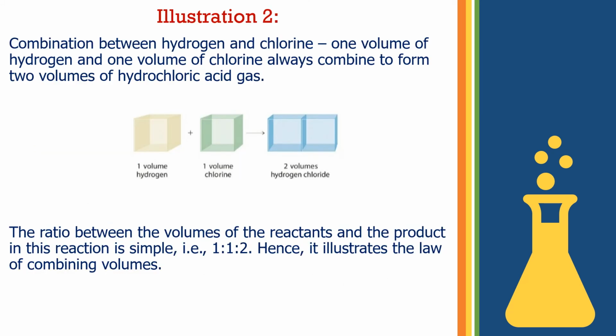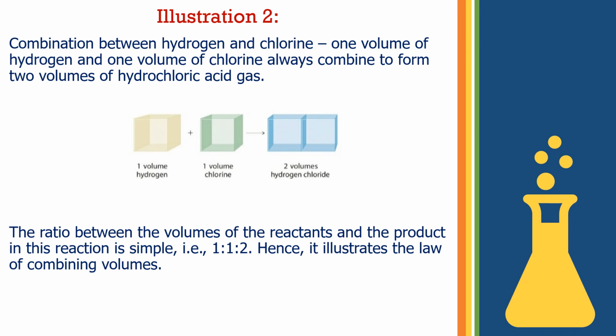Moving further, this is the second illustration, combination between hydrogen and chlorine. Here you can see that 1 volume of hydrogen and 1 volume of chlorine react. When we write the equation, H plus Cl gives HCl. So here, 1 volume of hydrogen combines with 1 volume of chlorine to form 2 volumes of hydrochloric acid.